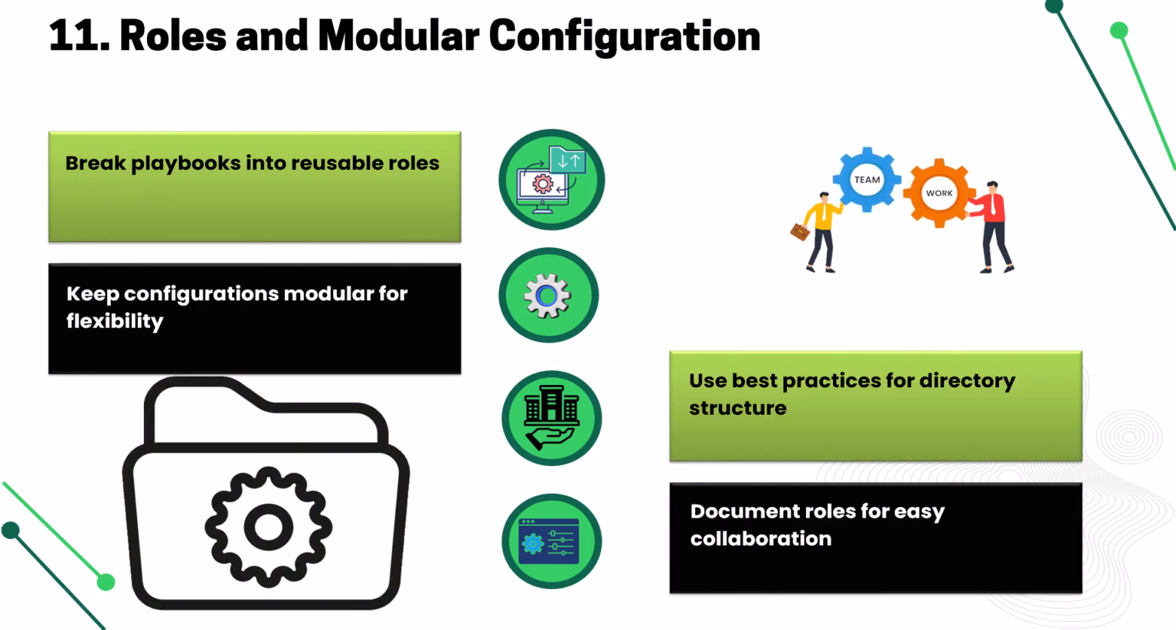Think of roles like Lego blocks: build, reuse, and rearrange as needed. Splitting playbooks into roles makes them more manageable. Keeping configurations modular allows flexibility because, let's be real, automation should not feel like untangling headphone wires. Follow best practices for directory structure. It keeps things neat. And don't forget documentation. Future you will thank present you.